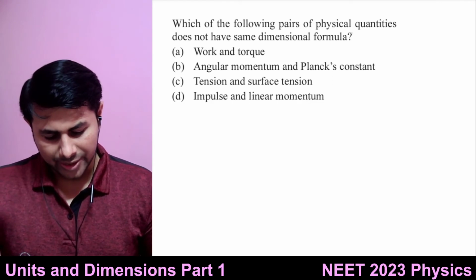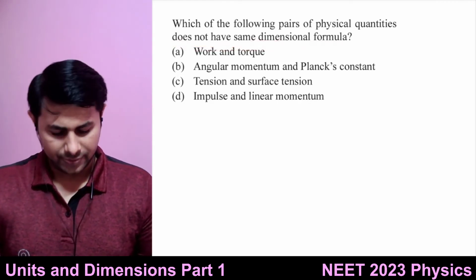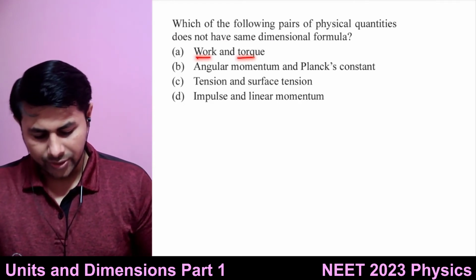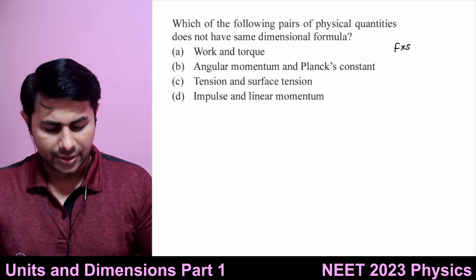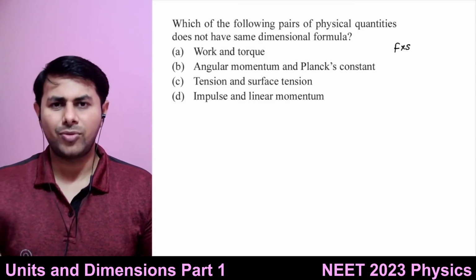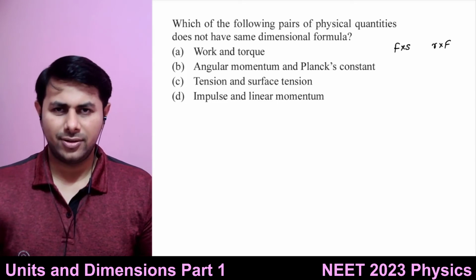Which of the following pairs of physical quantities does not have the same dimensional formula? Okay, work and torque. So we know what work is. Work is force multiplied by displacement. And what is torque? Torque is the moment of force. So it is r cross F, right?